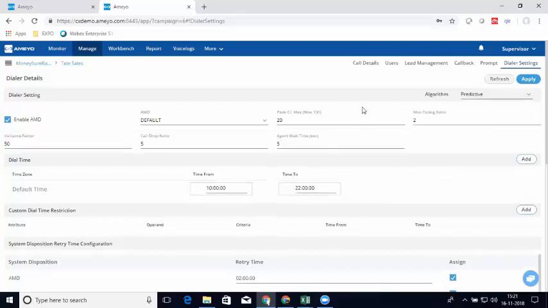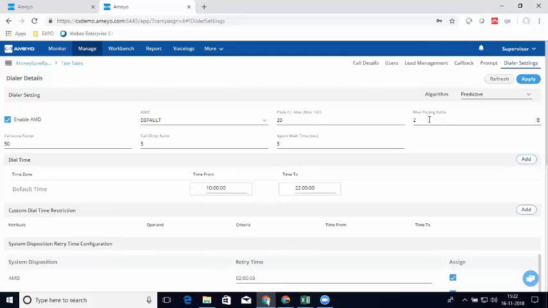Now, in case of predictive dialing, again, we have the AMD option over here. Through various algorithms, it predicts how long a particular agent spends on a call. Secondly, we have the pacing ratio also introduced over here. It says 2 written over here. This means for one agent, 2 simultaneous calls would be initiated. So again, to reach out to your mass audience.